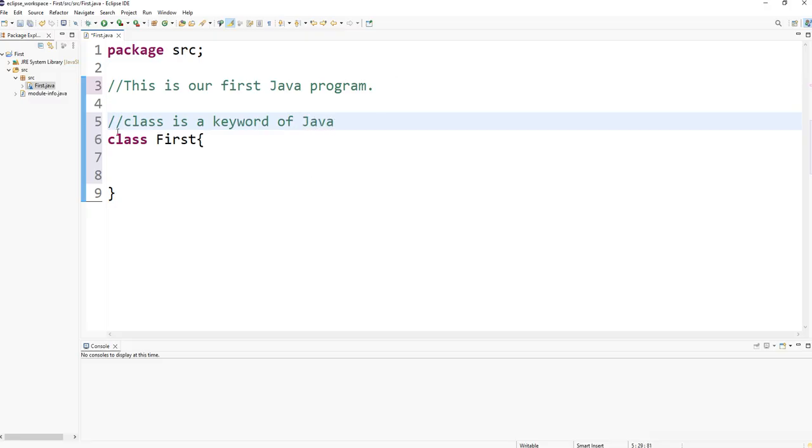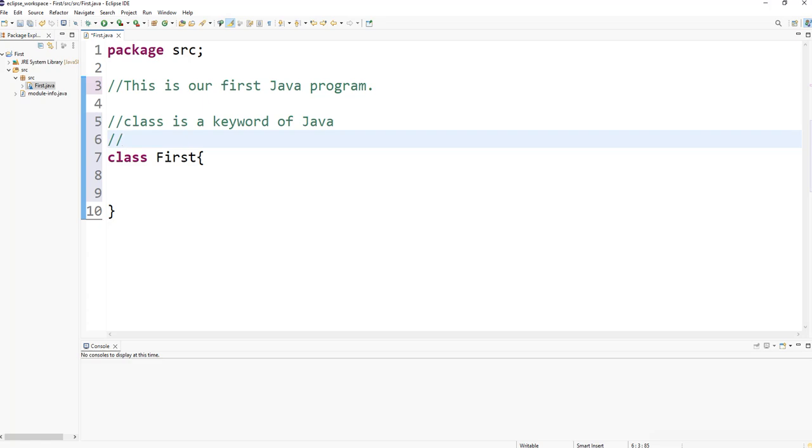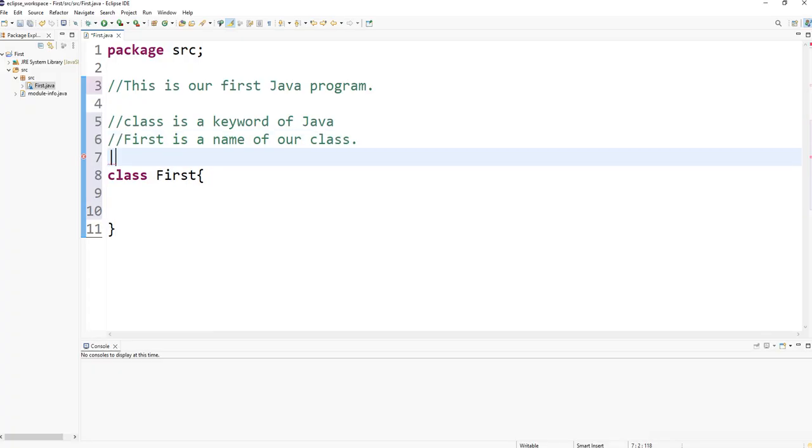The keyword class declares that a new class is being defined, and first is the name of our class. In other words, first is an identifier.